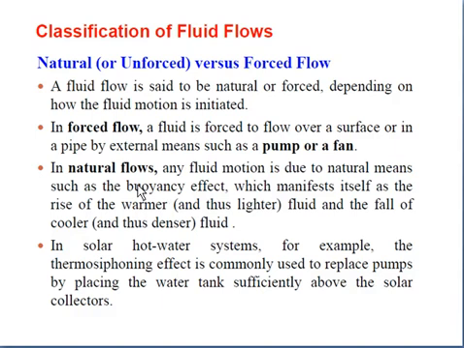The fluid is flowing naturally. In a solar hot water system, for example, the thermosyphon effect is commonly used to replace pumps by placing the water tank sufficiently above the solar collectors. This is the example of natural and forced flow.